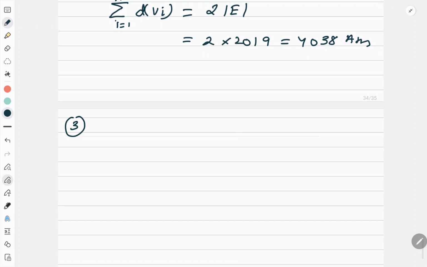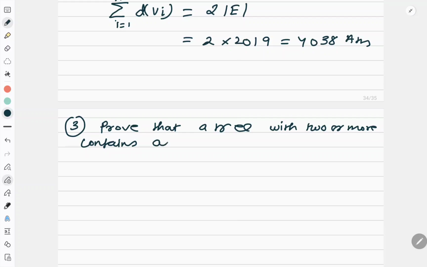When you read it, you will feel it is something complicated, but it is very easy. Now, what is the question? Prove that a tree with two or more vertices, which means n is greater than or equal to 2, right, contains at least two leaves or two pendants. Don't get confused by the names leaves and pendants, they are the same thing. Okay, now let us start.